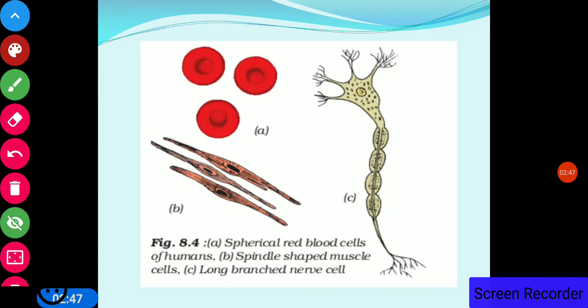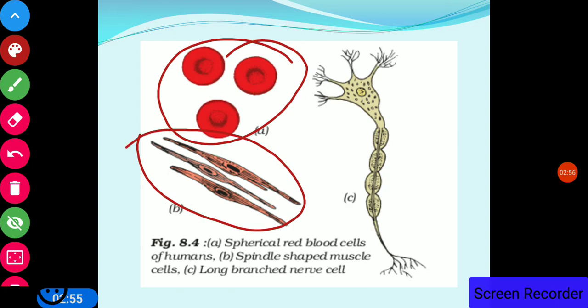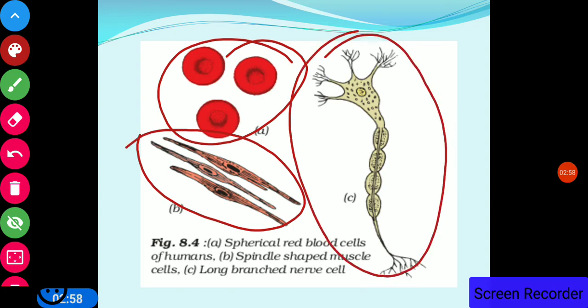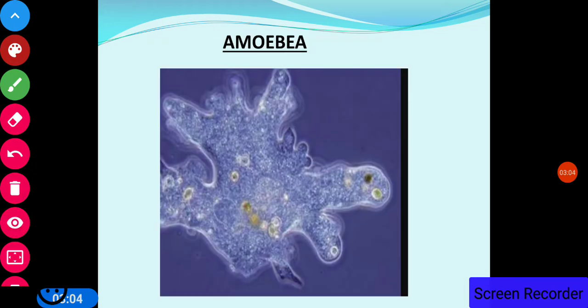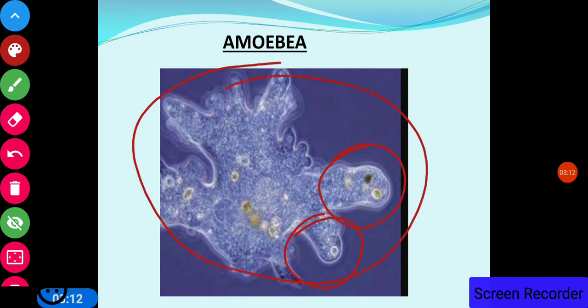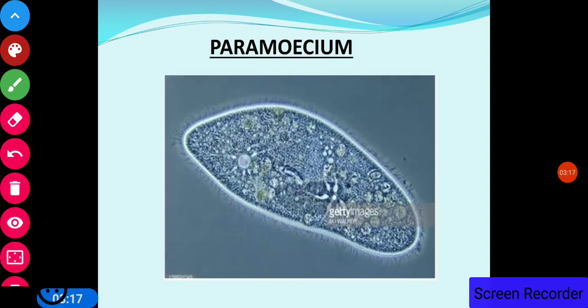Now these are the different types of shapes. This is the spherical shape, which is the blood cells of the human. This is the spindle shaped muscle cell, and this is the long branched nerve cell. This figure is of amoeba. These are the feet of the amoeba. It can change the shape of its feet. The shape of the amoeba is not fixed. It changes its shape regularly. Paramecium and amoeba are so small that you cannot see them without using a microscope.